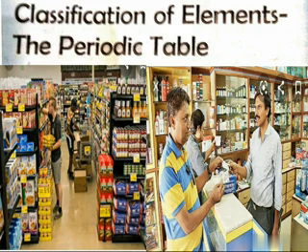Nearly 118 elements are there that have different chemical and physical properties, so it is very difficult to study and remember. That's why classification of elements is required to understand the properties of elements easily. The elements with similar properties are studied together, while elements with dissimilar properties can be studied separately.